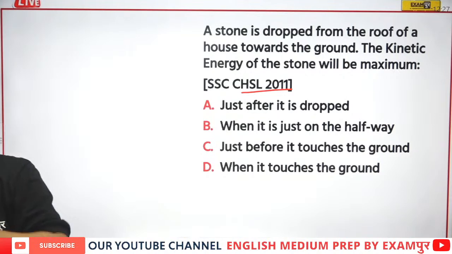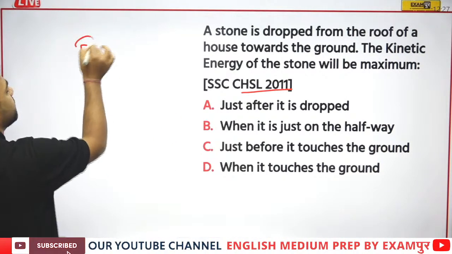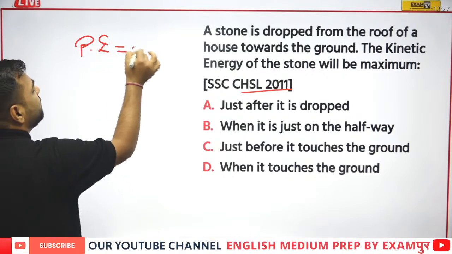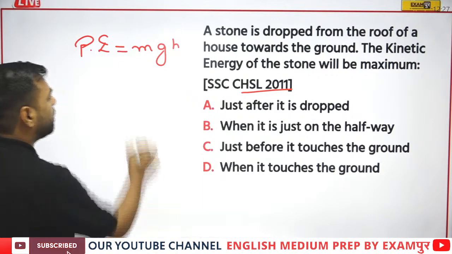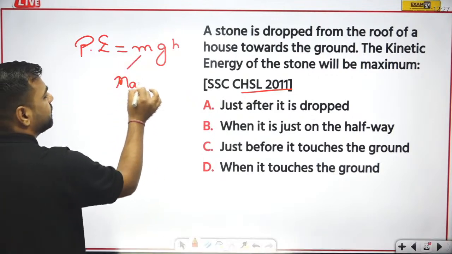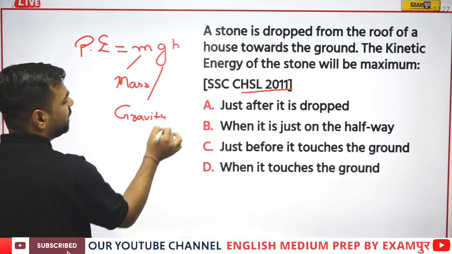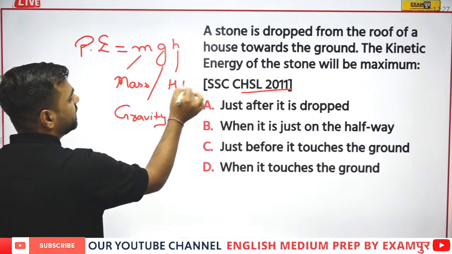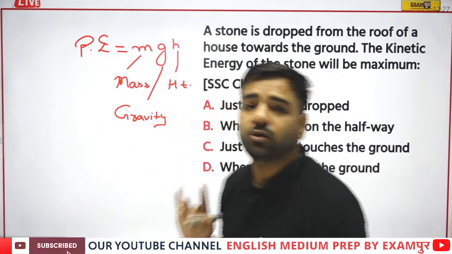No one? Okay, let me explain. When I am talking about potential energy, we have a formula mgh. What is this? m is mass. g is gravity. h is height. This means potential energy is actually dependent on the height.